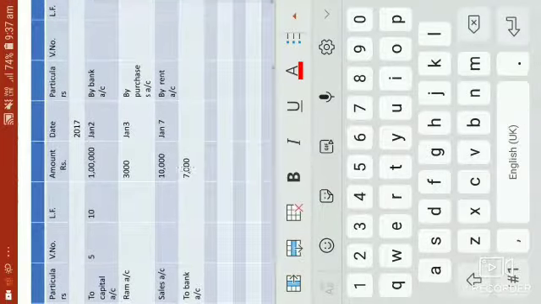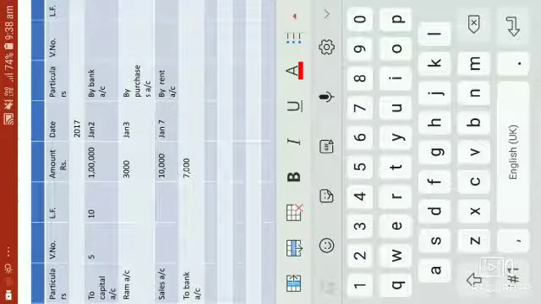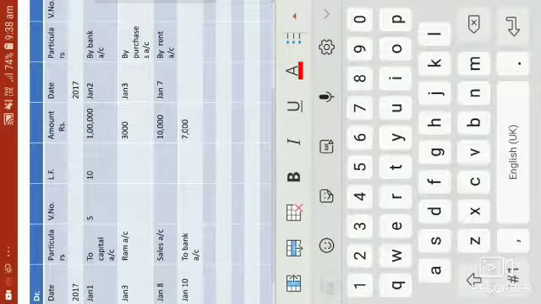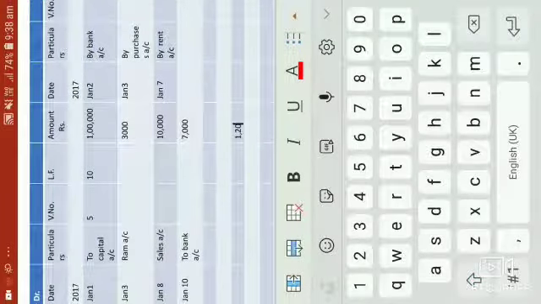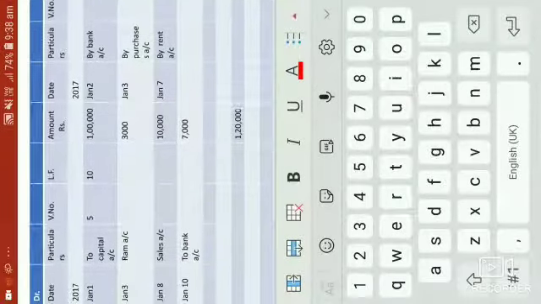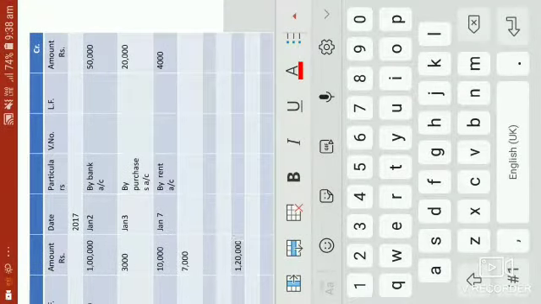The total of the amount column of the debit side will be 1,20,000. It is clearly seen. First transaction is of 1 lakh rupees, next is 3,000, next is 10,000, and the last is 7,000. So total will be 1,20,000. And the total of the credit side we can see is 50,000 plus 20,000 plus 4,000 is 74,000.